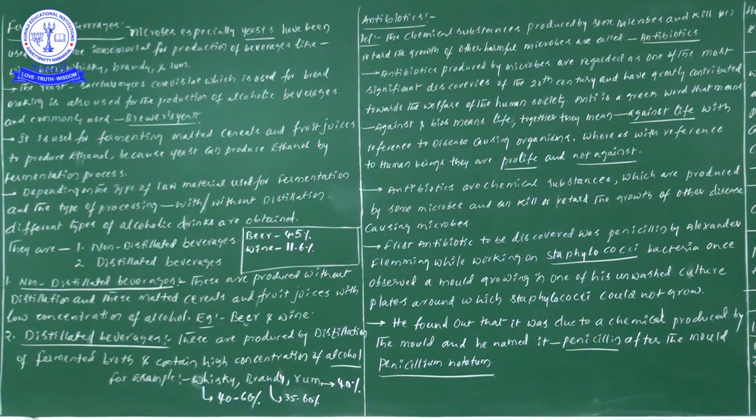Now let us move forward to learn a few important points.